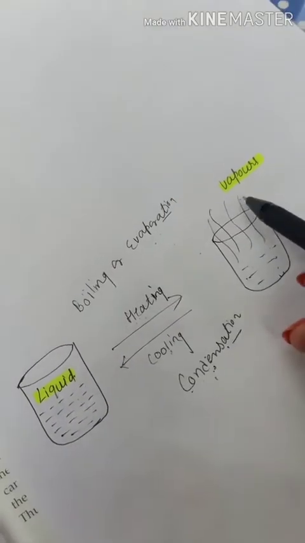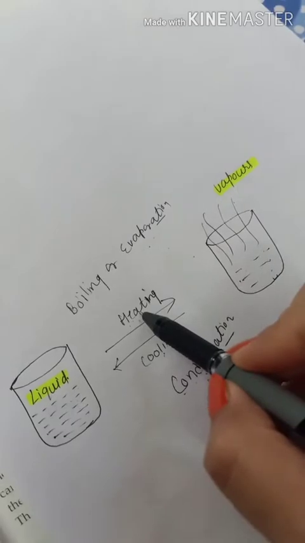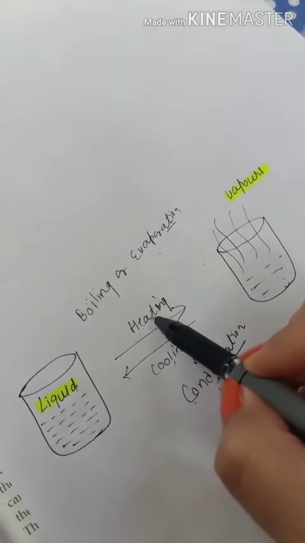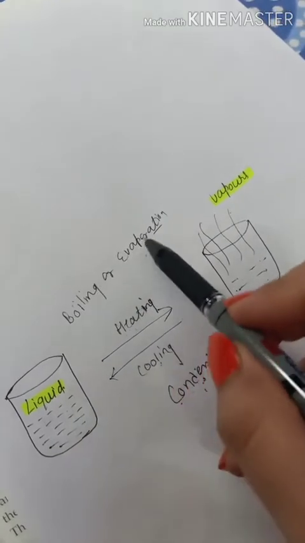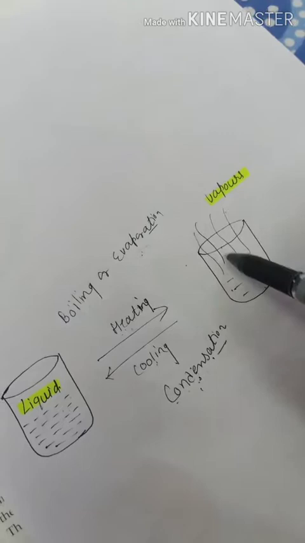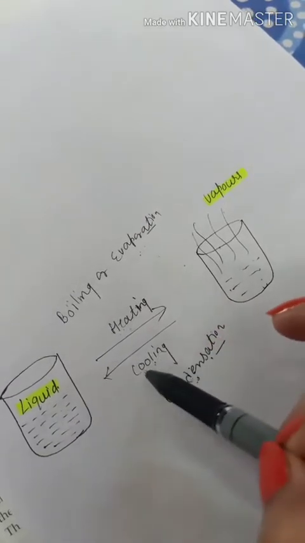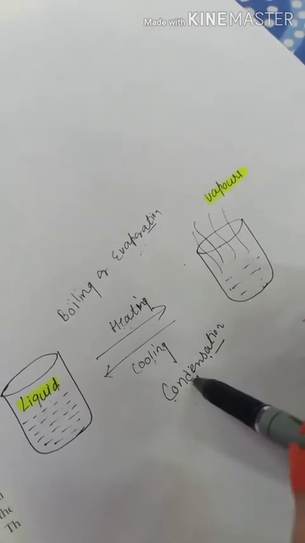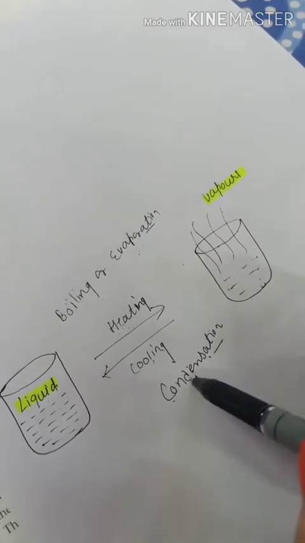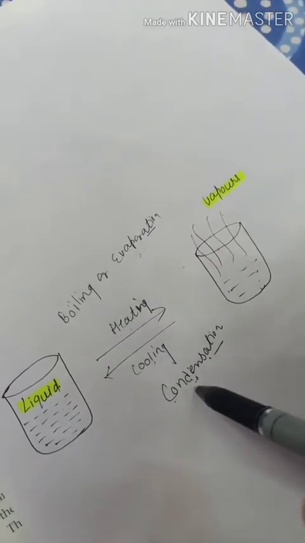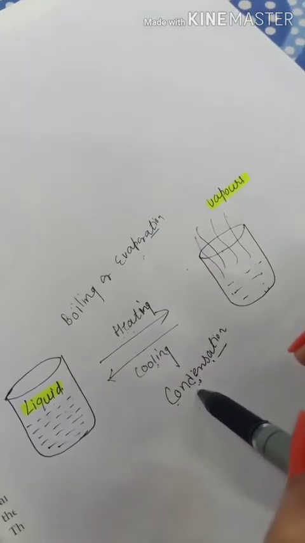Liquid is converted into vapors by heating, and depending upon the amount of heat given, this process is either known as boiling or evaporation. These vapors are converted back into liquid by cooling, and this process is known as condensation. Now, all processes like boiling, evaporation and condensation are reversible changes.